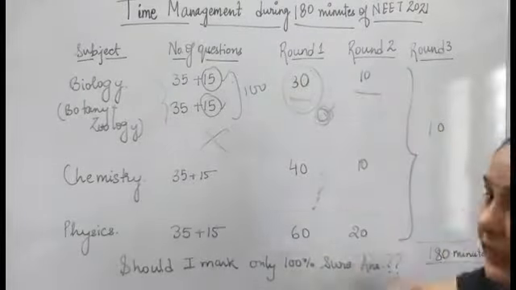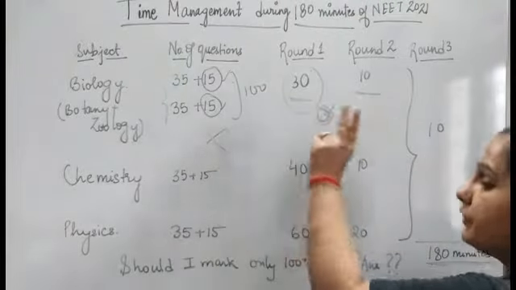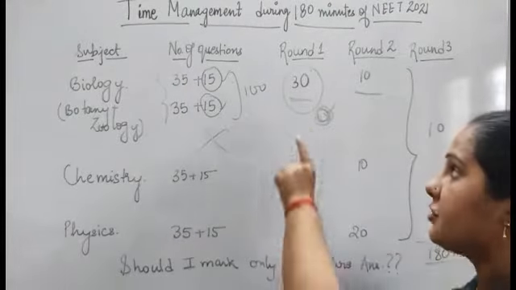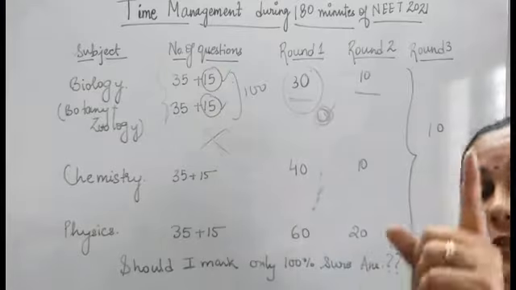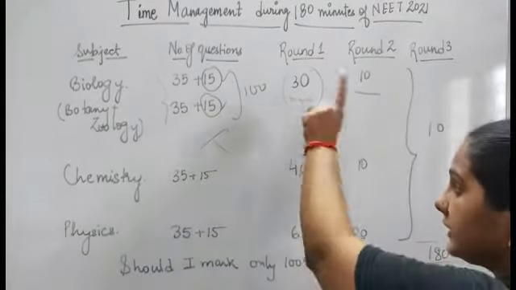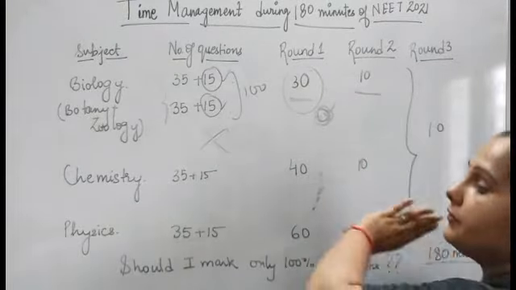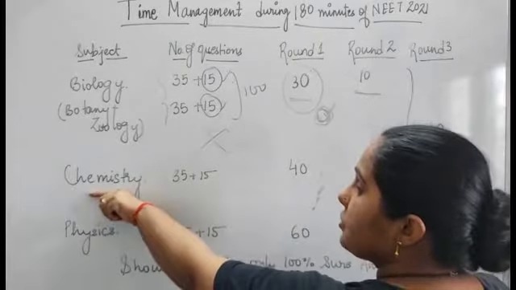So in round 1, first of all, we will go through the entire biology section in 30 minutes. We will mark the questions which we are 100% sure of in this 30 minutes. Then we will move to the second section, chemistry.